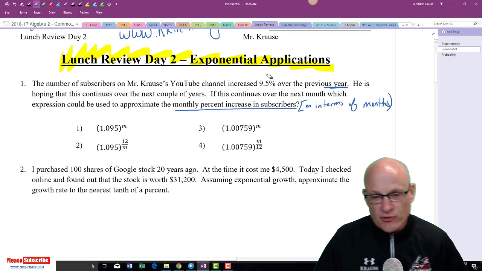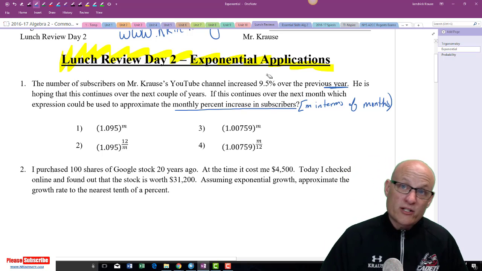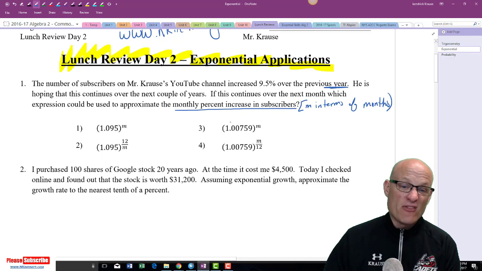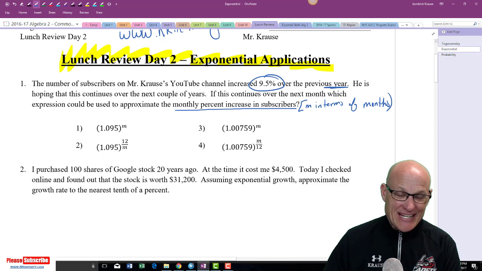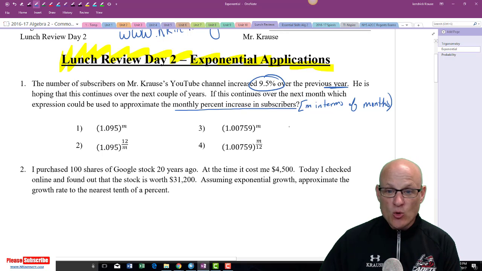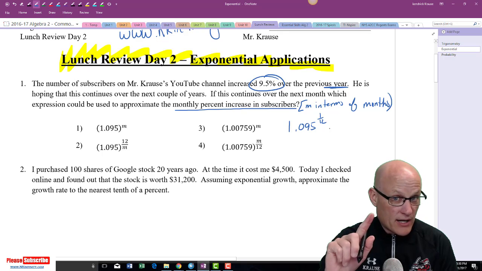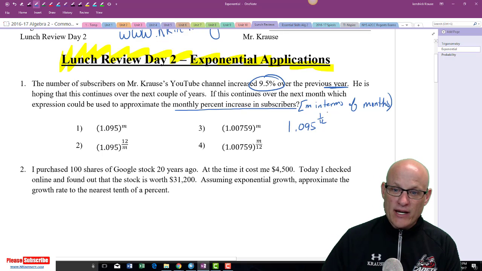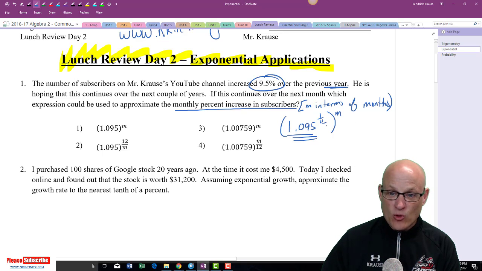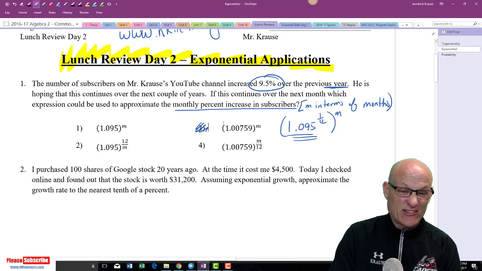This is a yearly percent increase. So I need to figure out what 1/12 of that interest rate is. So I need that interest rate to be 1/12 of what it is. So instead of being 1.095 as a growth rate, I need 1/12 of it because I only want 1 month. And then if I raise that to the M, I should get that. Well, 1.095 to the 1/12th power is this one. That is not a nice question. It's kind of a nasty little question.